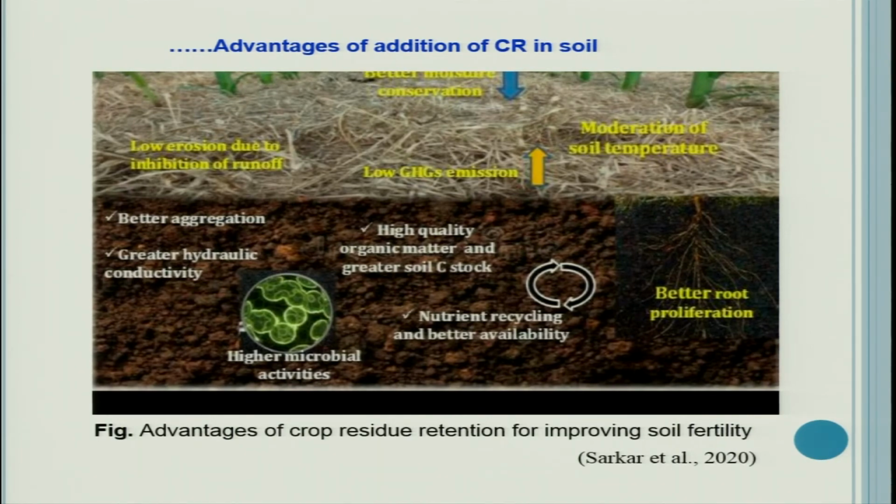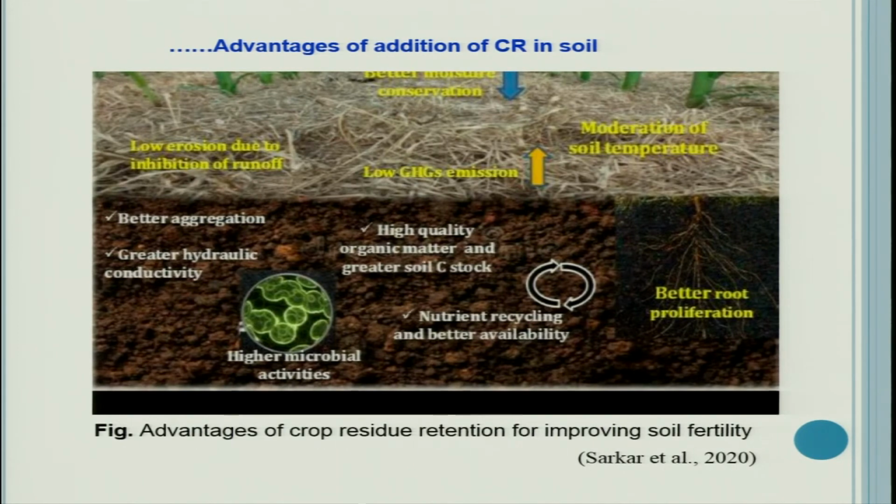But in this case, since the residues are on the surface, there is no production of methane from them, so less greenhouse gas emission. Moderation of soil temperature, particularly in winter when we have low air temperature, these residues or mulching material will increase the soil temperature, which will benefit the plants and the animals living in the soil, particularly microscopic organisms. So these are the advantages associated directly with the surface mulch.